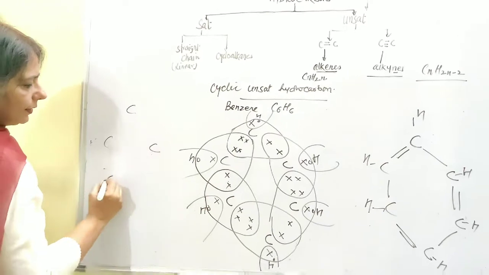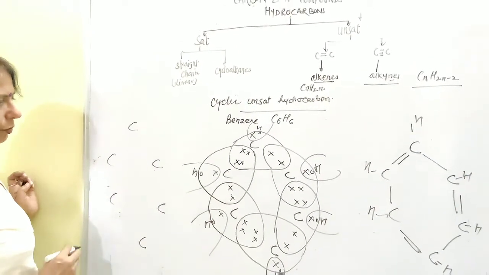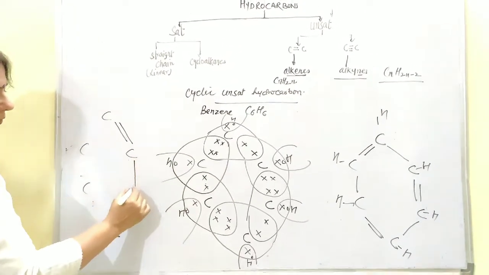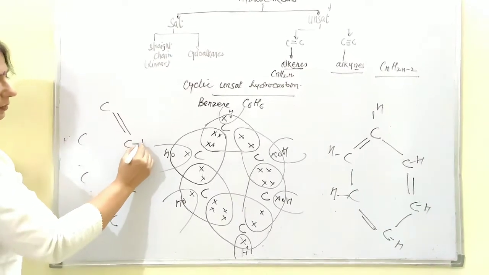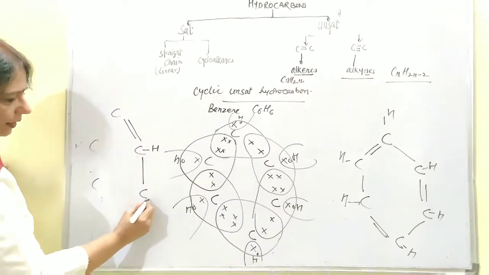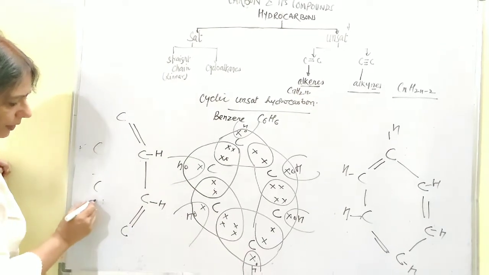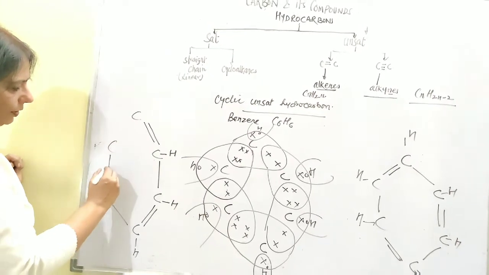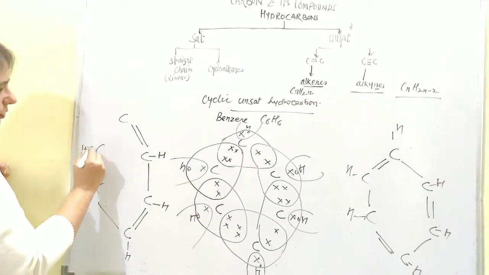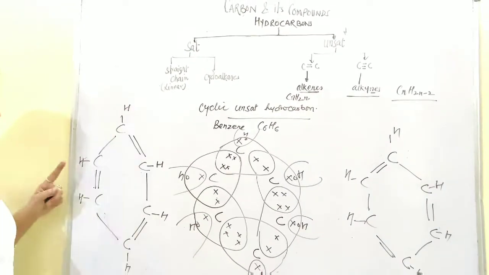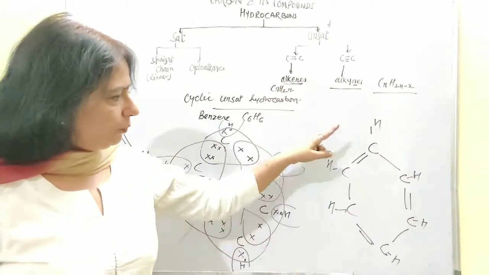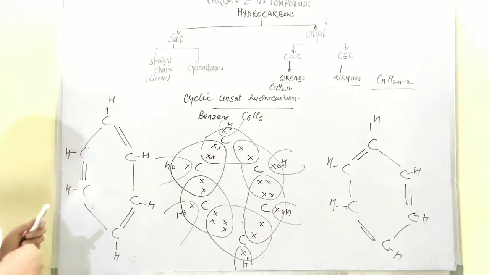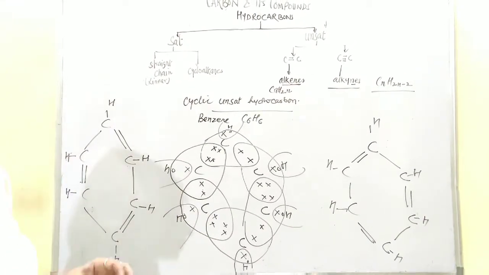Put a hexagonal arrangement for all the 6. Put a double bond this side. If the double bond is there and a single bond has to be formed by this, that means it will be left only with a hydrogen atom. And then this is with hydrogen, a double bond will be formed. This is with another carbon atom, then it will form one bond with hydrogen. Then double and one hydrogen, and then single, and here one hydrogen. So that means it is resonating, moving the double bonds that exist in this benzene structure, and that way you can go for the cyclic unsaturated hydrocarbons.